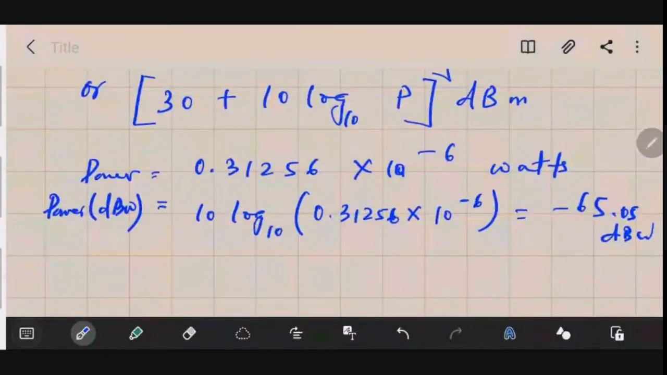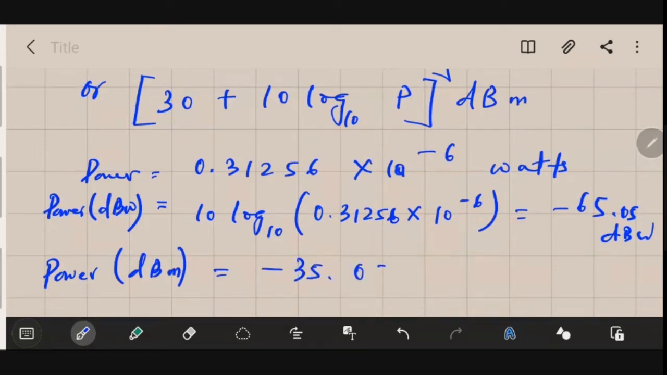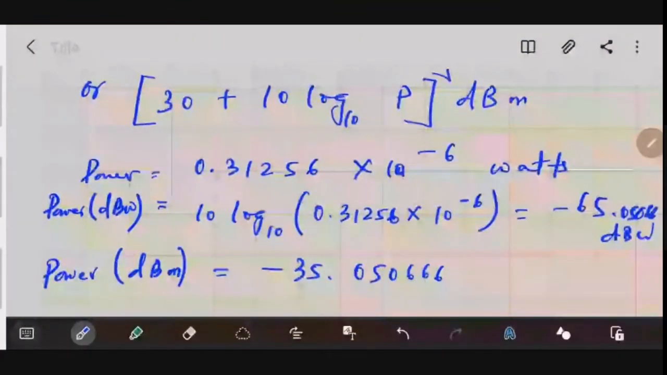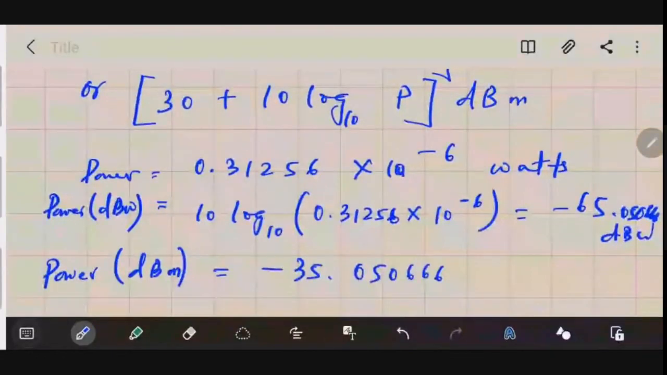And if you convert that into dBm, you have to just add 30 to it. So if you want to express that in dBm, dB milliwatt, it will be equal to, I am just adding 30 to it, so I will get minus 35.050666. Around this much. So here also 0.666 is there. So this much you will get in dB milliwatt. So are you clear about it or any doubts here?